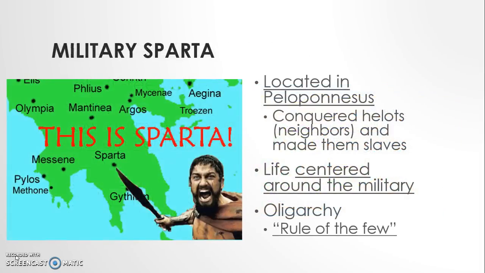Sparta was one of these city-states from ancient Greece. They were located in the Peloponnesus. They conquered the Helots, who were the neighbors, and made them their slaves. In Sparta, life was centered around the military, and their government is called an oligarchy. That means rule of the few. You will learn more about the Spartans in the activity that we will do in class.